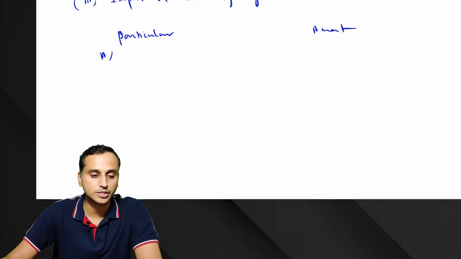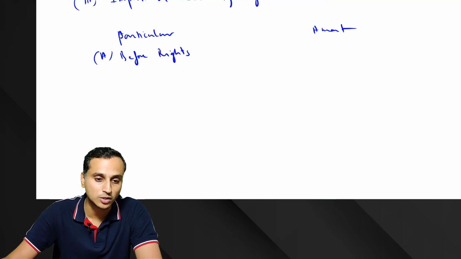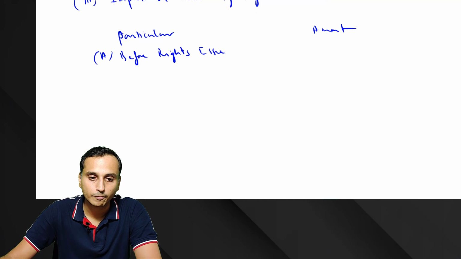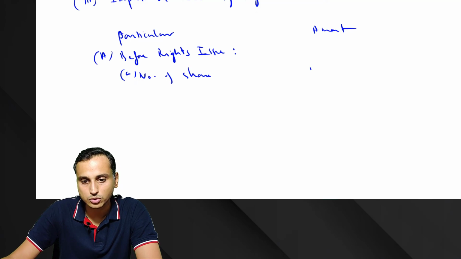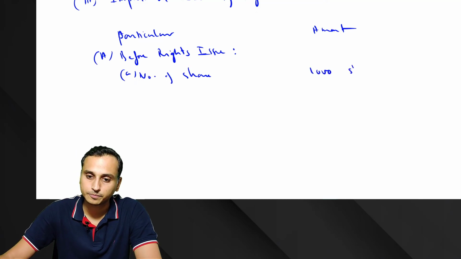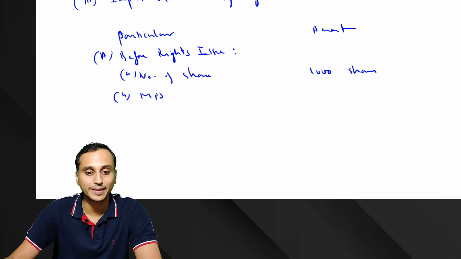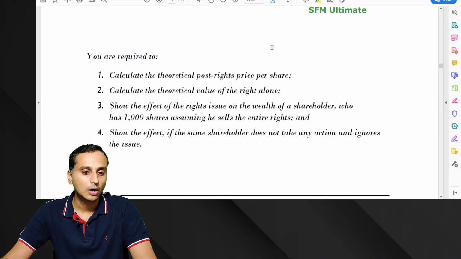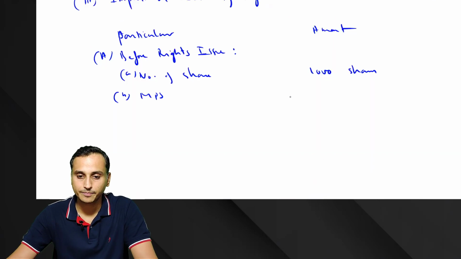First, let's see what the wealth was before the rights issue. Number of shares, 1000 shares. And what was the MPS before the rights issue? 24 rupees.